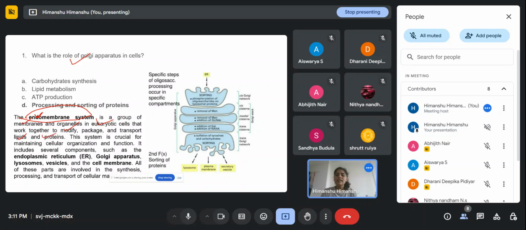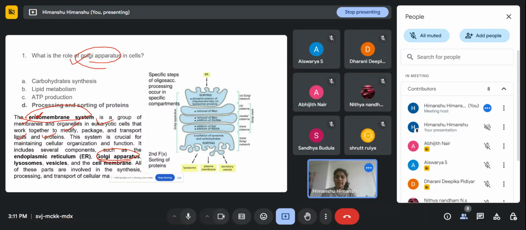Like in the last stage, if the proteins and lipids were formed, they have to be placed in their right place. All this work is done by this endomembrane system, and in the endomembrane system, this processing and sorting of proteins is done by which organelle?